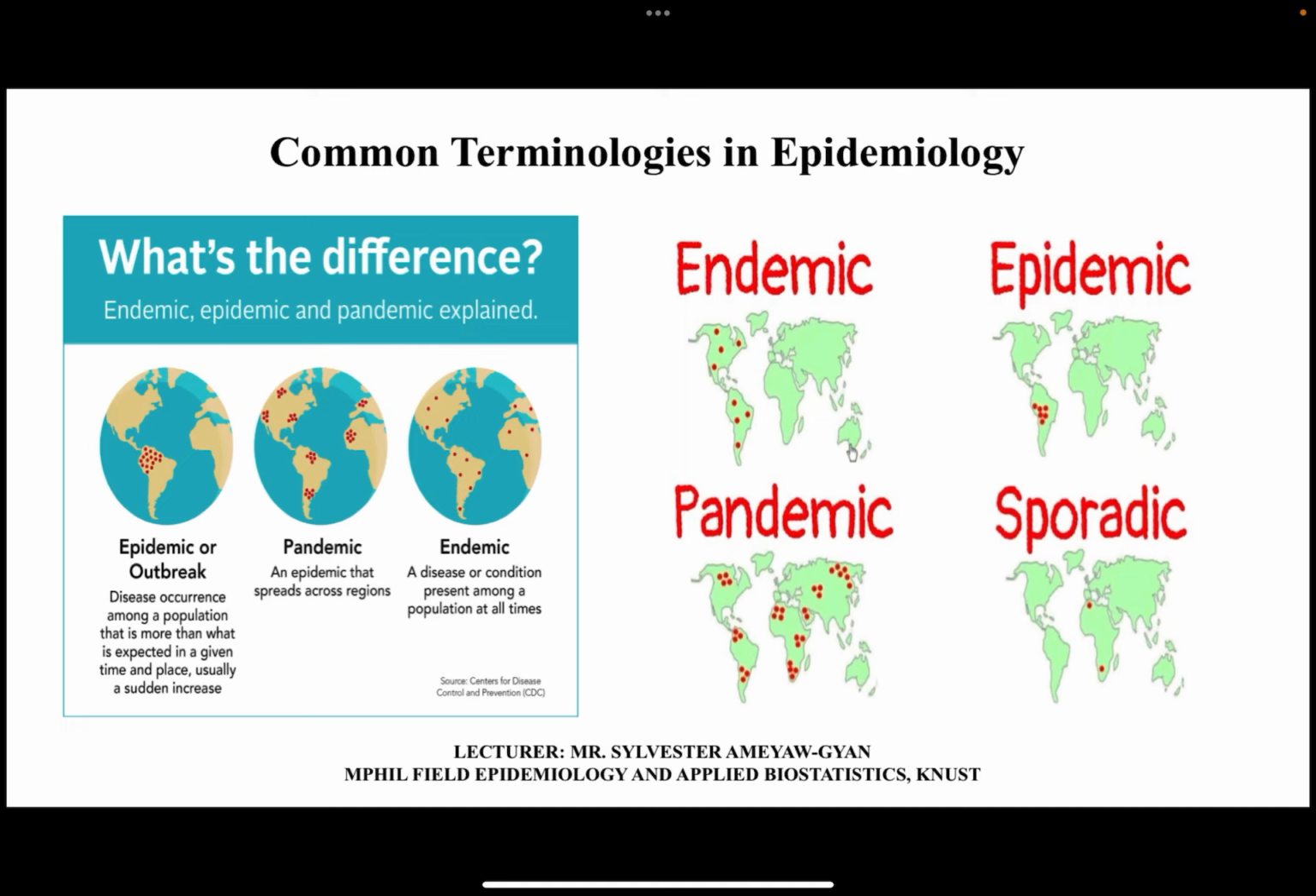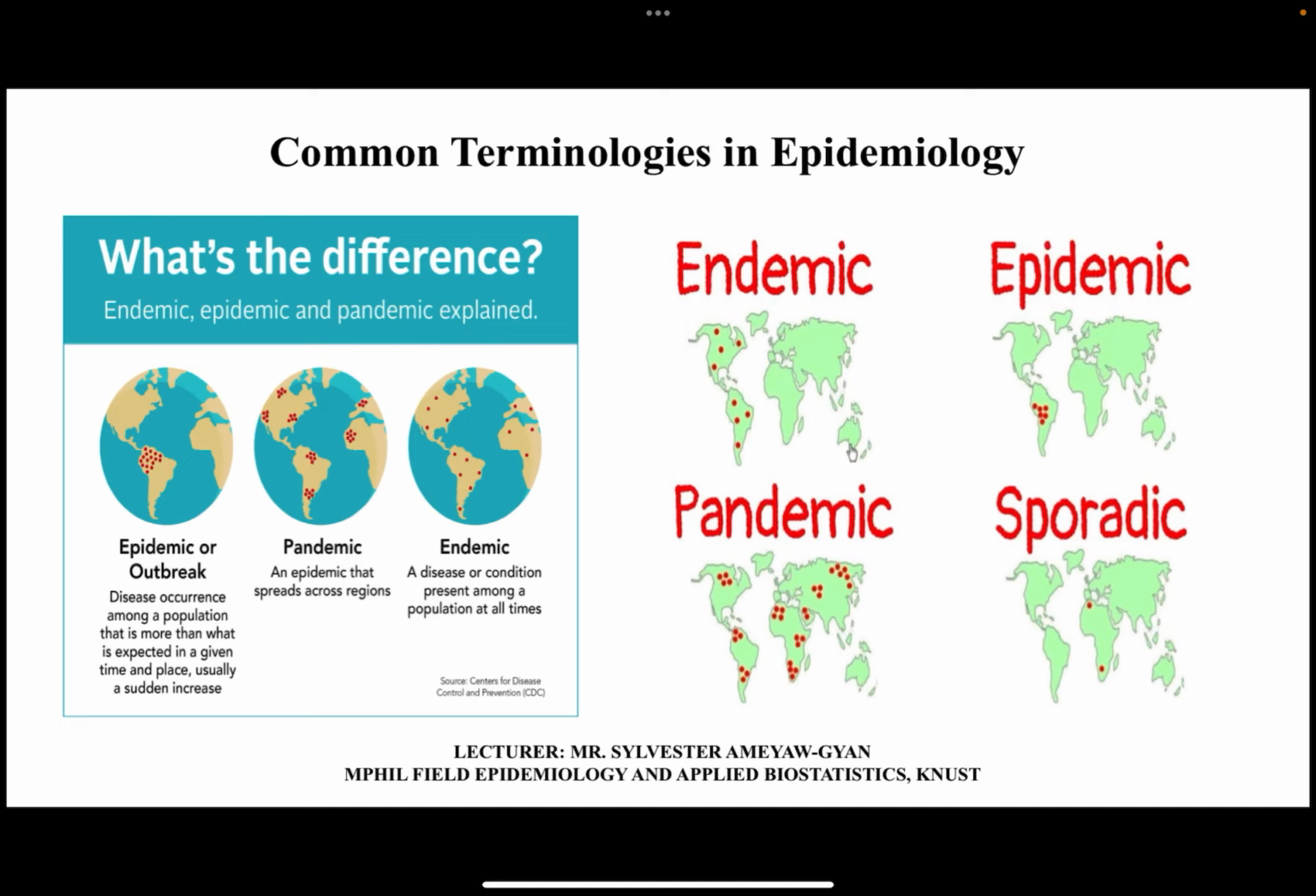Usually, if you want to know the difference, look at the scale of occurrence. An epidemic affects a large area. There is a surge, a sudden increase in the number compared to what is expected. But then look at the scale.